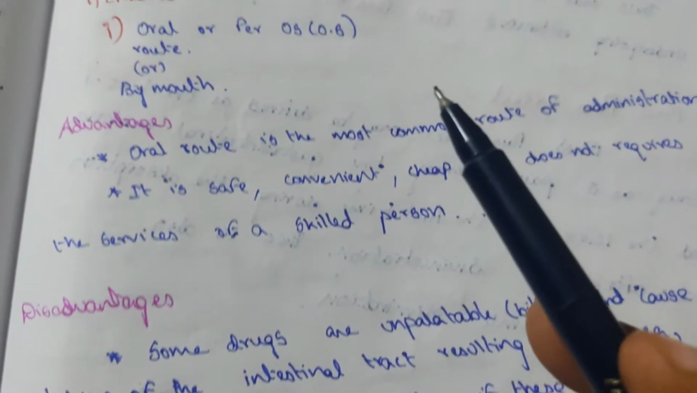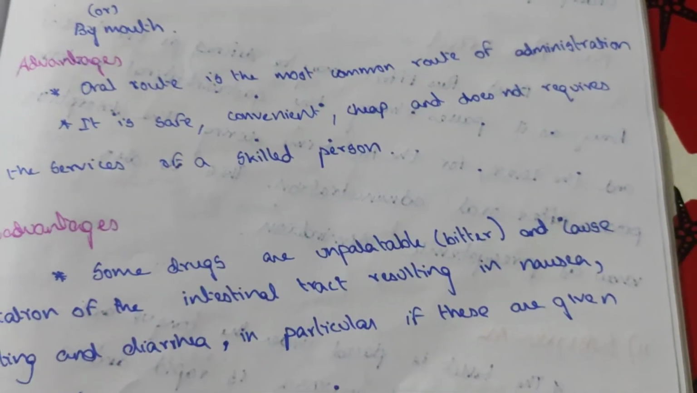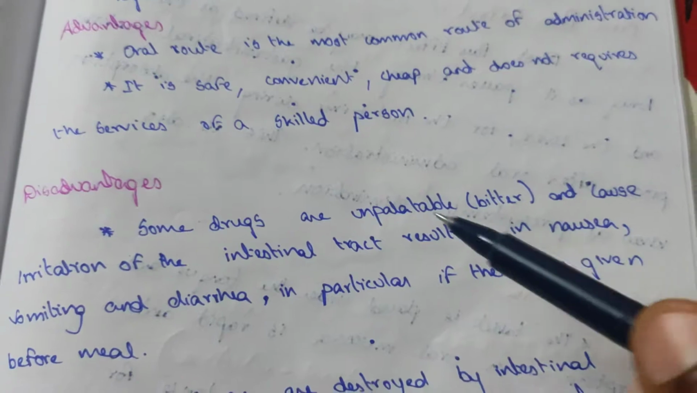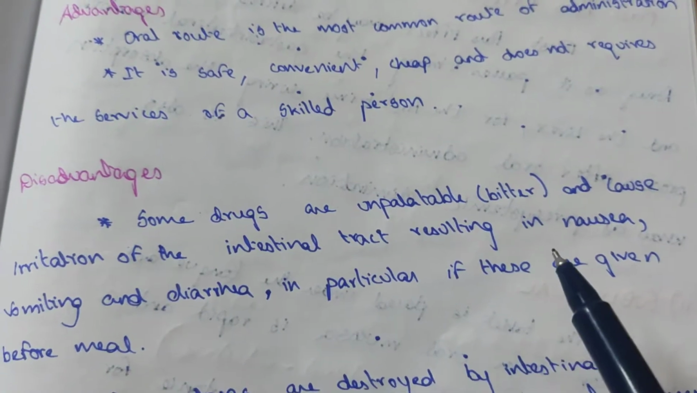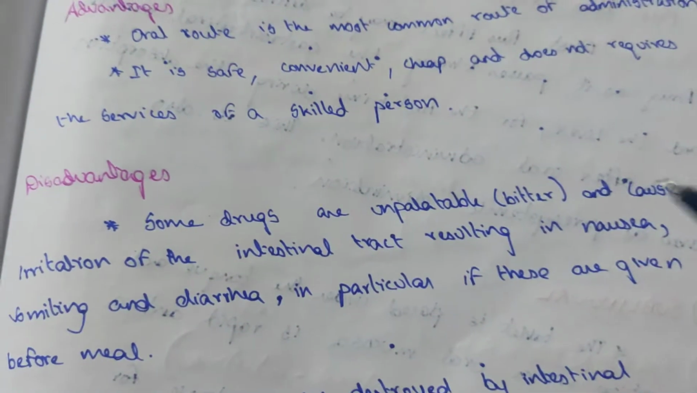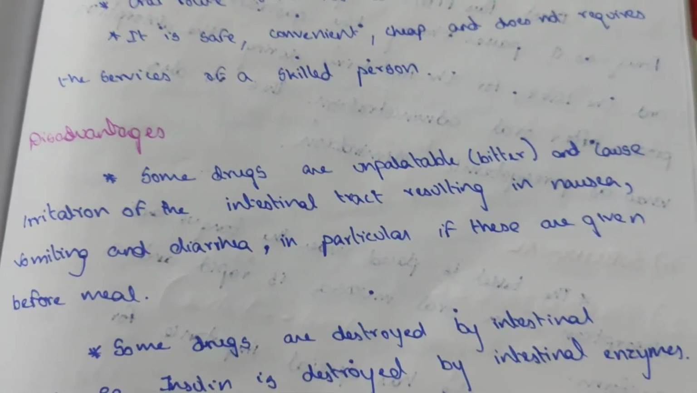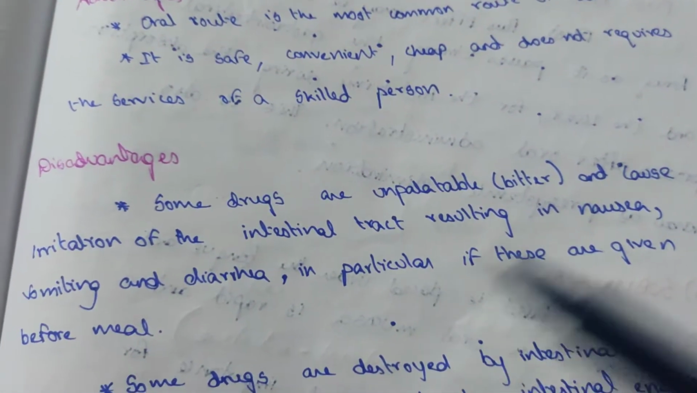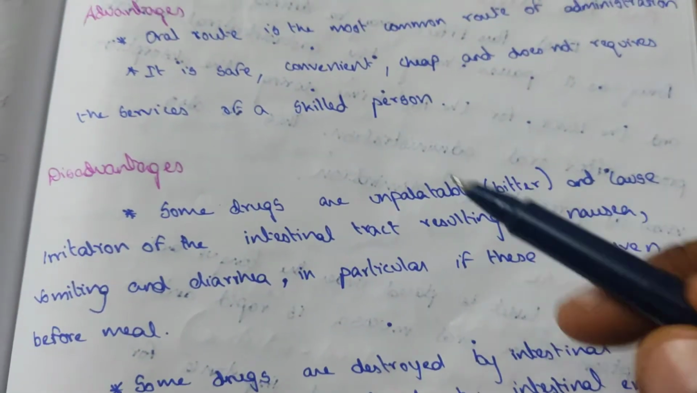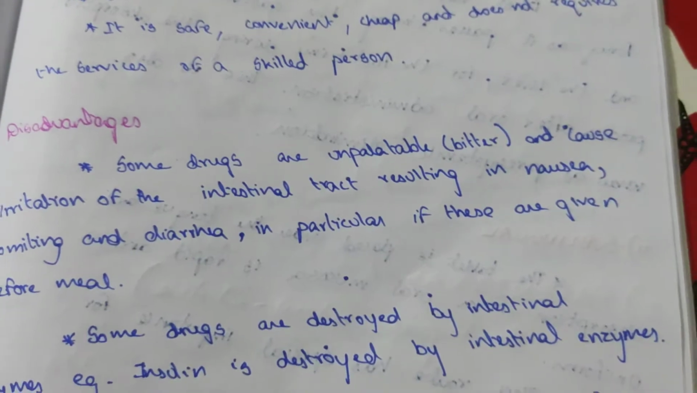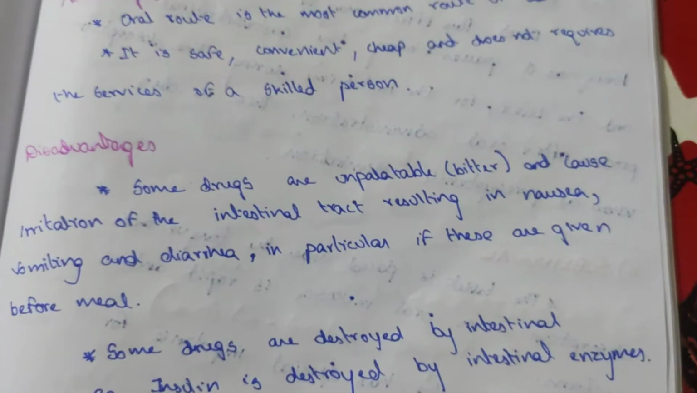Disadvantages. These are the advantages of the oral route, and the disadvantages are: some drugs are unpalatable, which is bitter in taste, and cause irritation to the intestinal tract, resulting in nausea, vomiting and diarrhea. Nausea means vomiting sensation, which results in vomiting and diarrhea. In particular, if these are given before meal, this causes irritation in the intestinal tract. So these drugs are given after meal. Mostly these drugs can be avoided, but if it cannot be avoided, then we should give these drugs before the